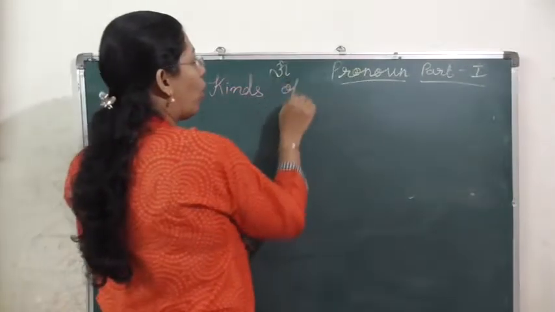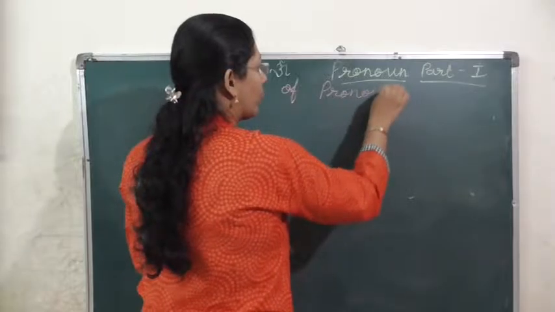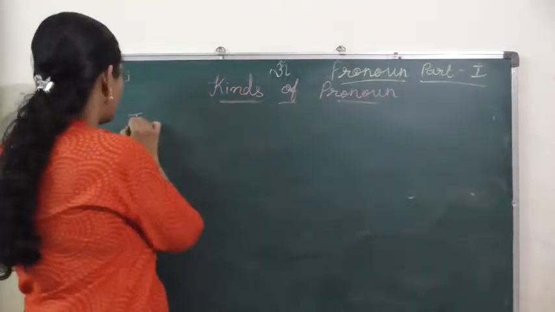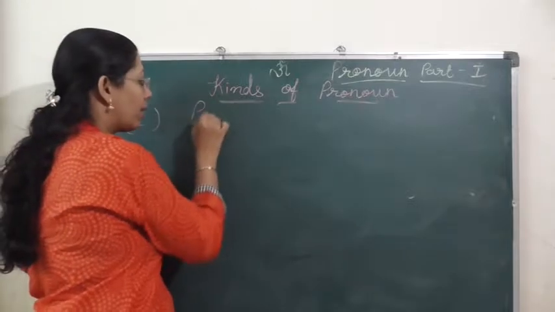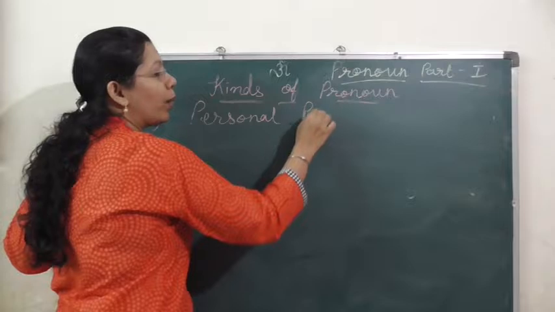Kinds of pronoun. The first one is personal pronoun.